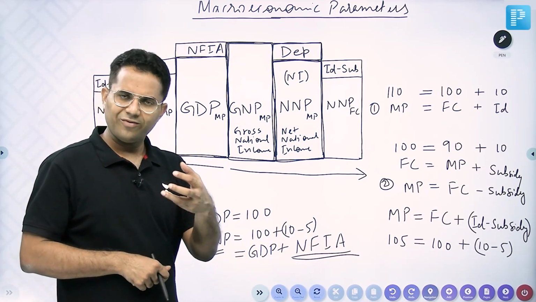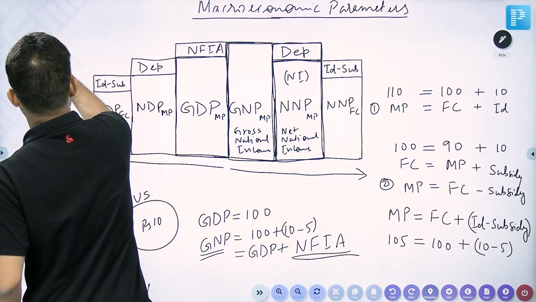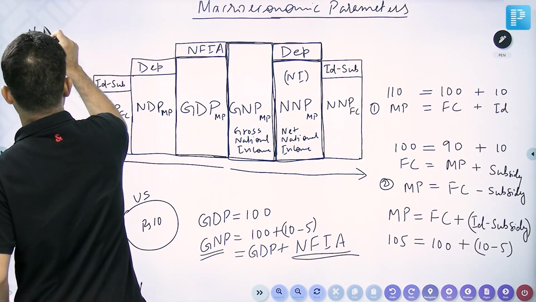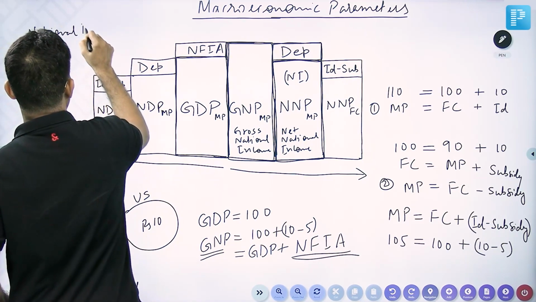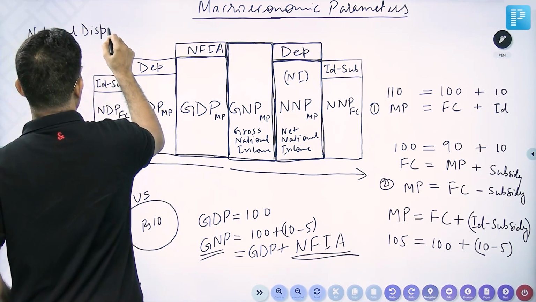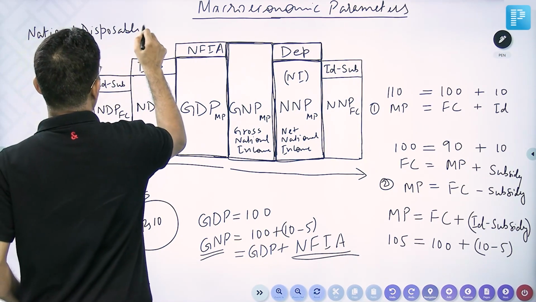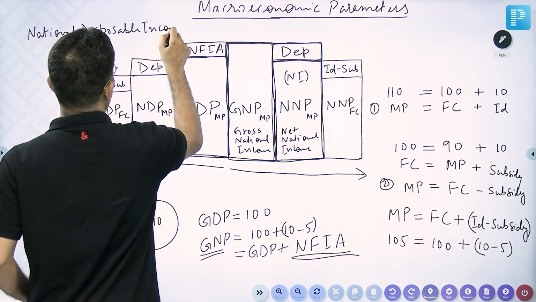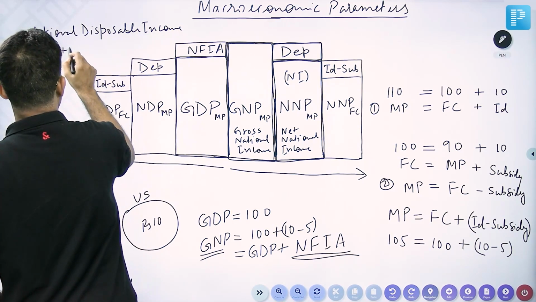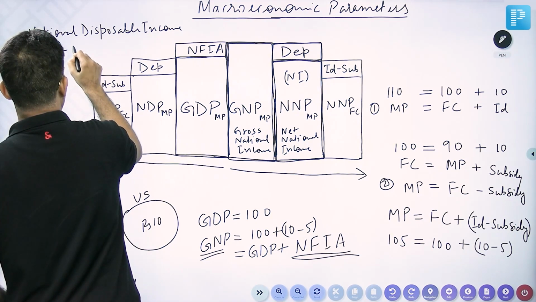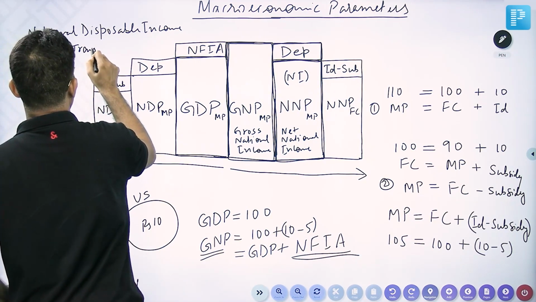For that, we have another term. National disposable income is equal to national income plus transfer payments.